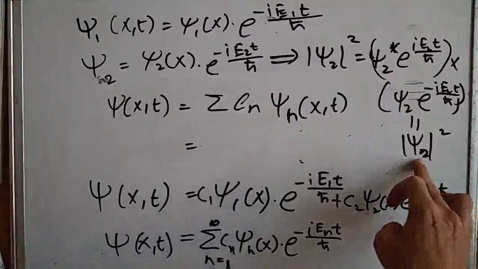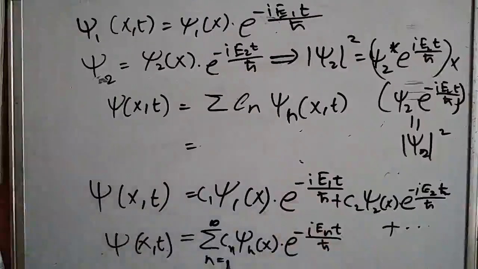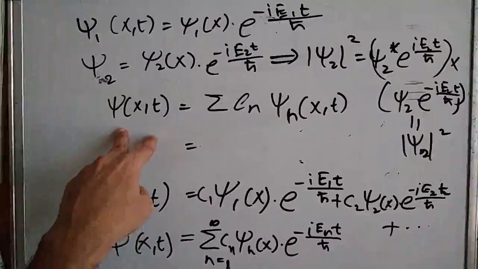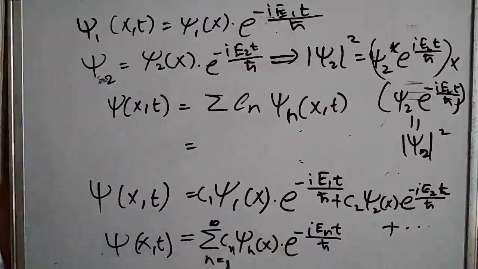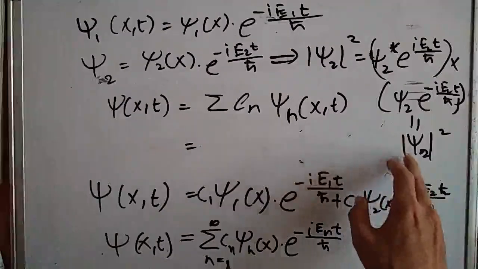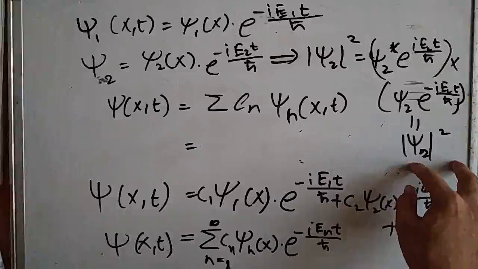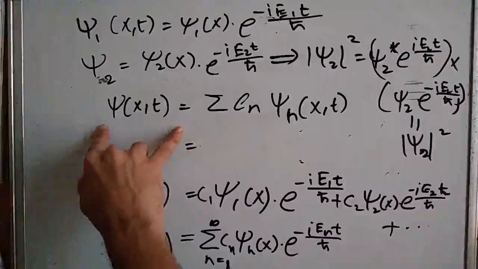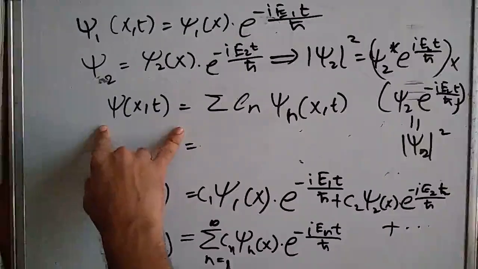So we can see that this separable solution that we get, the product of these two terms, is independent of time, and the general solution psi is not independent of time. So the main takeaway is that the separable solution we get is independent of time, but the main solution, while generalizing it, is dependent on time.